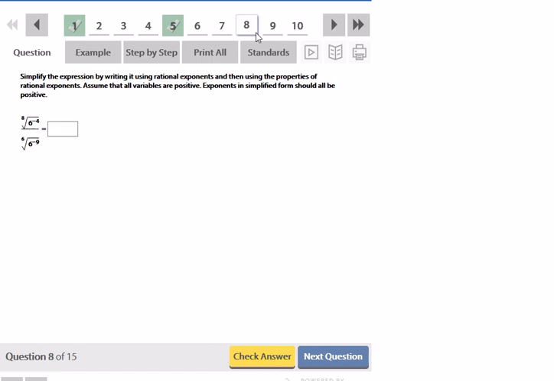Okay, simplify the expression by writing it using rational exponents and then using the properties of rational exponents. Assume that all variables are positive. So here I'm dividing an eighth root by a sixth root, which you're not able to do because you have to make the indexes the same. So the way that we can make them the same is to turn them to a rational exponent. I'm going to get this division here, the fraction, and turn it into a standard division sign.